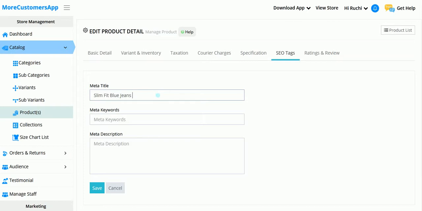That's Slim Fit Blue Jeans, best product on Stylic. So this way we can mention how keywords we can keep. Slim blue jeans, that can be a keyword. Else slim fit jeans, that can be a keyword.